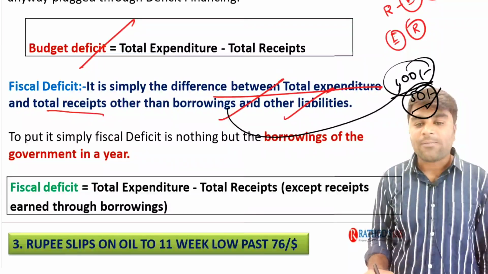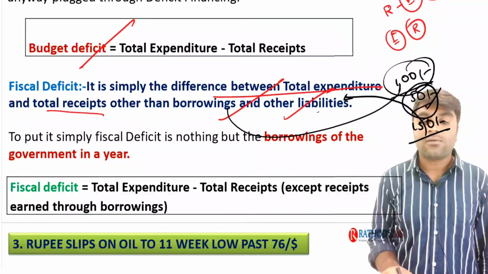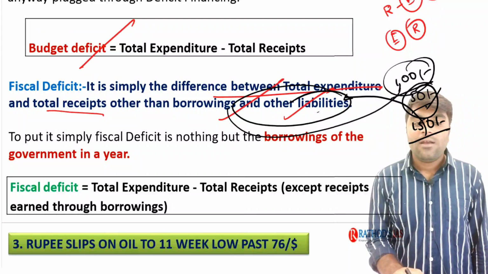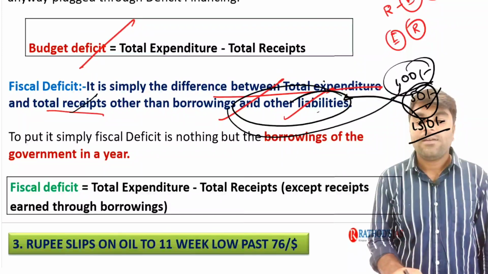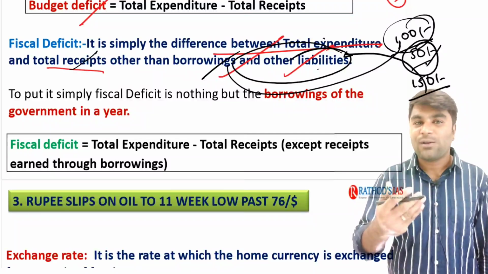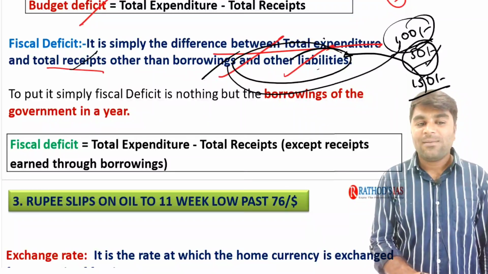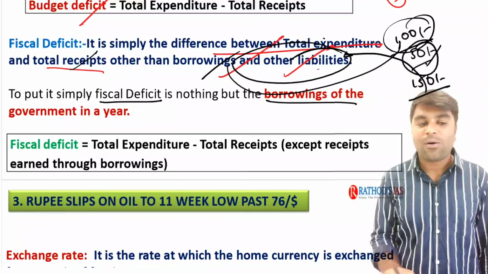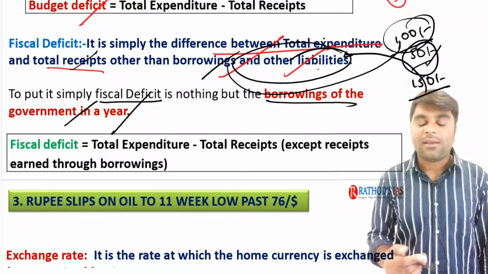Now it is a liability. So totally 150 rupees is the liabilities. 150 rupees is the total liabilities. So in such a way, it is simply the difference between the total expenditure and total receipts. To put it very simply for you, don't get confused. To put it very simply, fiscal deficit is nothing but the borrowings of that government in a particular year, at the end of the year.